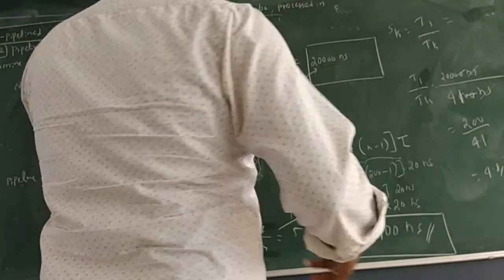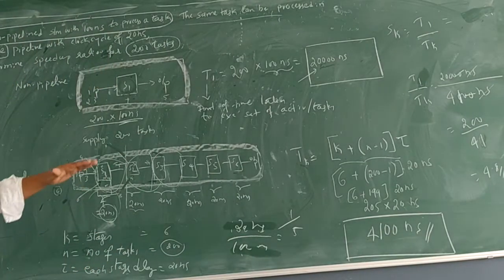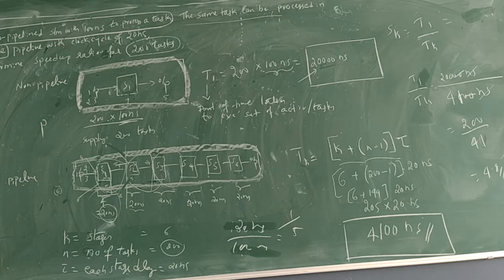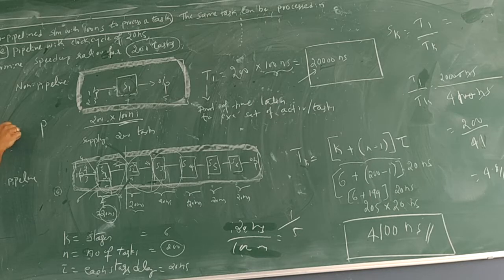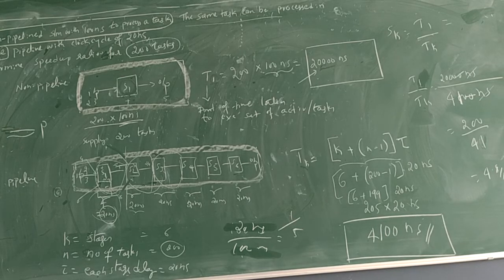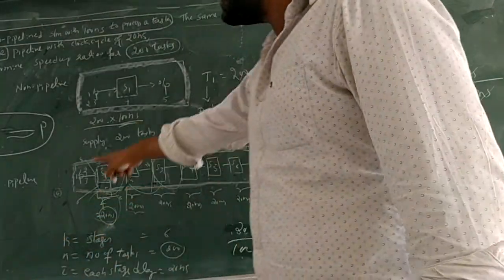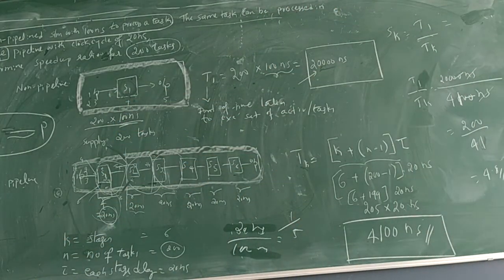Now how do we define the speed up factor? If I use non-pipeline and pipeline, the pipeline is almost equal to 4.8 times the non-pipeline.